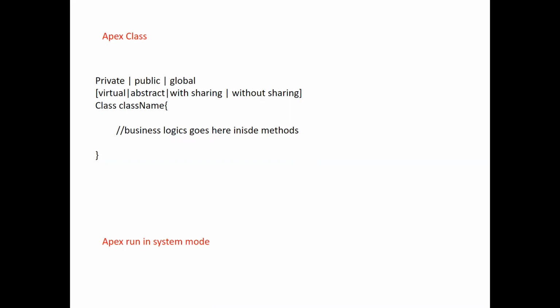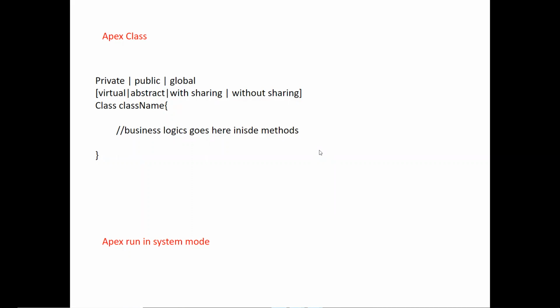So to restrict that, you will go for with sharing. With sharing means it will inherit your access privileges, that is your profiles, your permission sets and your OWD settings will come into the picture. If you specify without sharing, again all the rules will be out and you can access anything. By default, it will be without sharing. You can access anything using Apex; there will not be any restriction. If you want to restrict and want your profile settings to be applied to the Apex class, then you will go for with sharing.